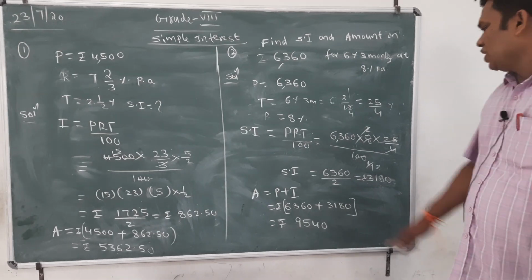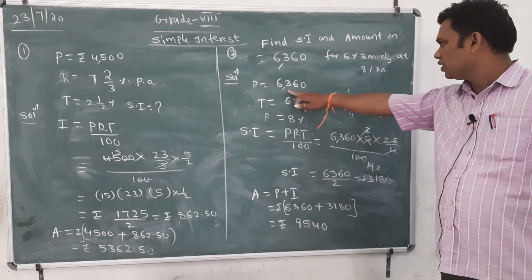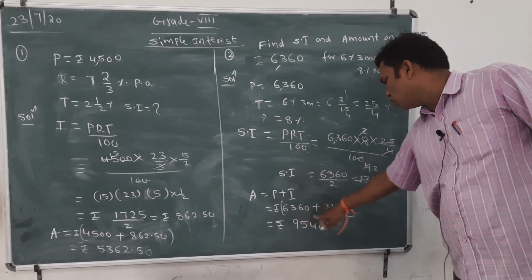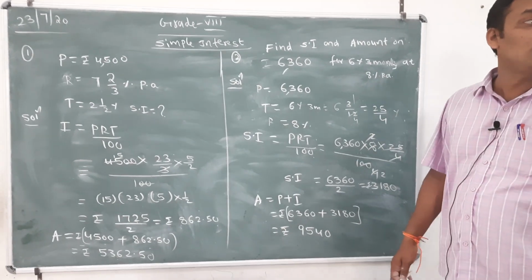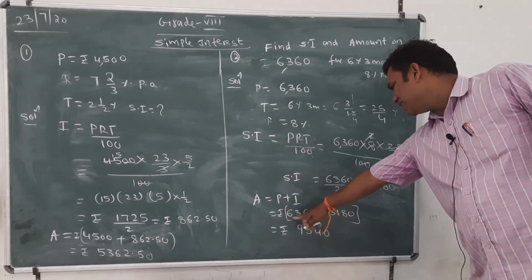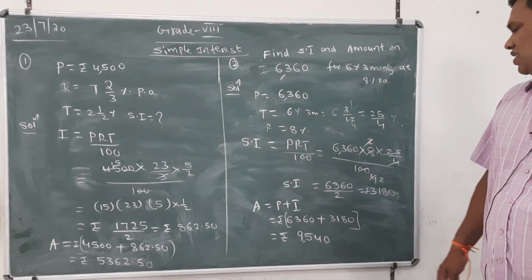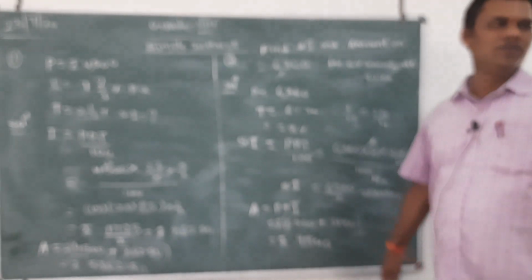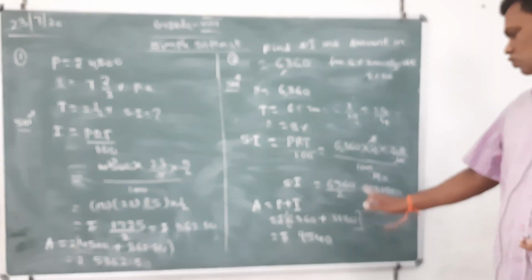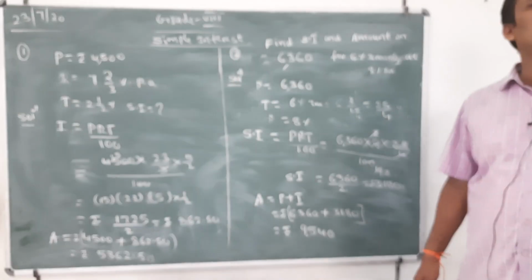Now simple interest is 3,180. Amount equals principal plus I. The sum P is 6,360 plus, just now we got 3,180, that is the interest. Then it is 9,540 rupees. That is the amount. The cancellation part you can do as you wish, with any table also. So here amount equals rupees 9,540.